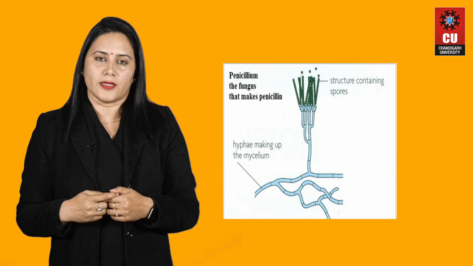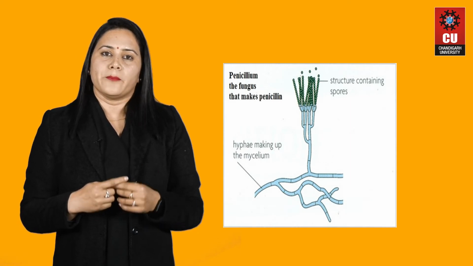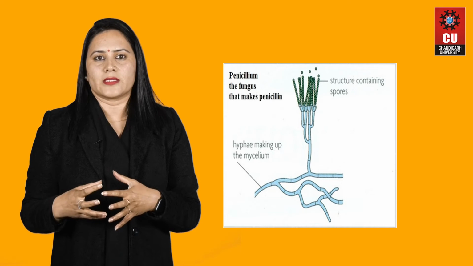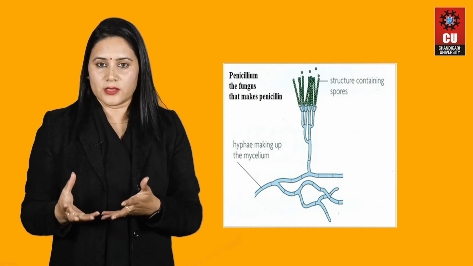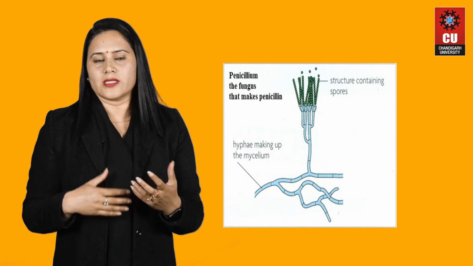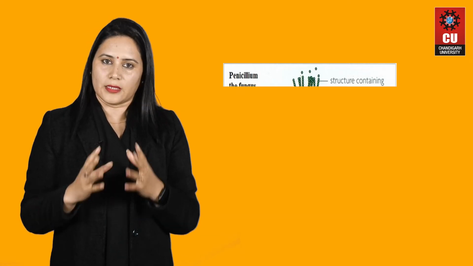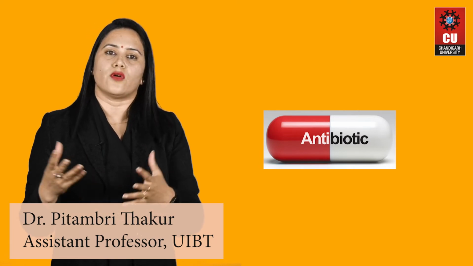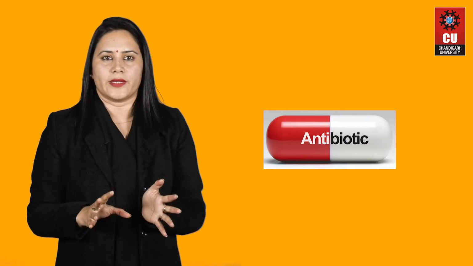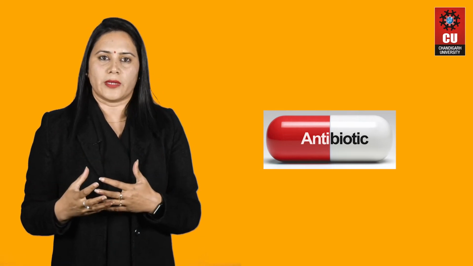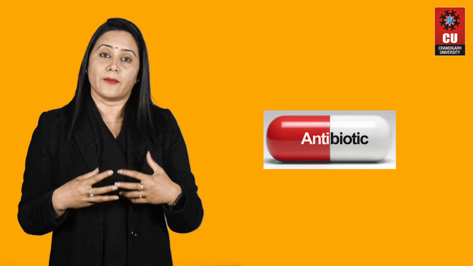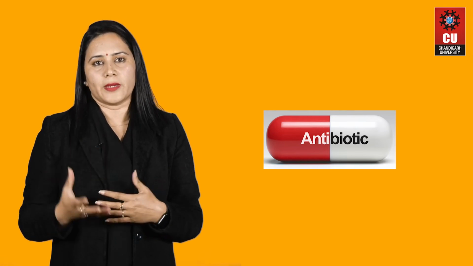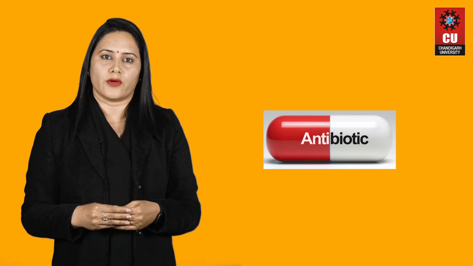For example, the first example I will take here is penicillin, and all of you might have heard about it before. Penicillin and a number of other antibiotics are used in control of infectious diseases. Nowadays we say antibiotics are very harmful, but still when we are suffering with a serious disease, at that time we have to take antibiotics because we do not have any other alternative. In that case we have to consider antibiotics, but other chemical sources of producing antibiotics can be harmful. If we have microbial sources of antibiotic production, that can be useful for human welfare.